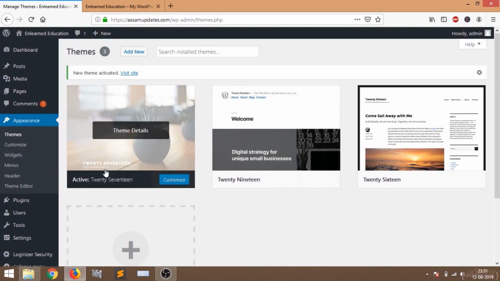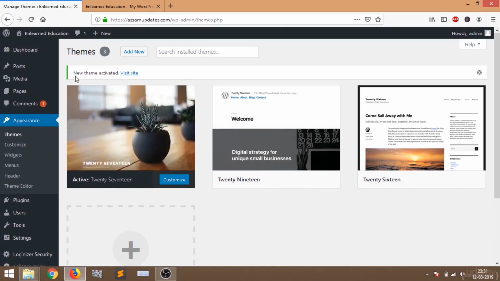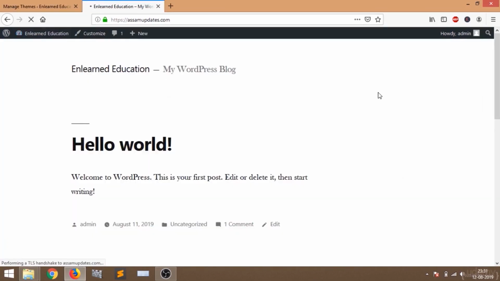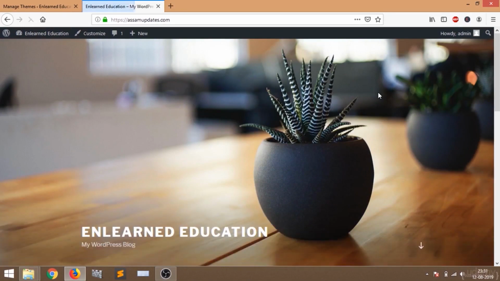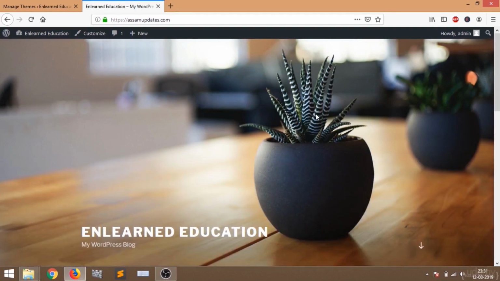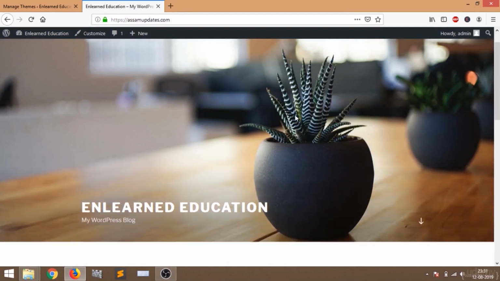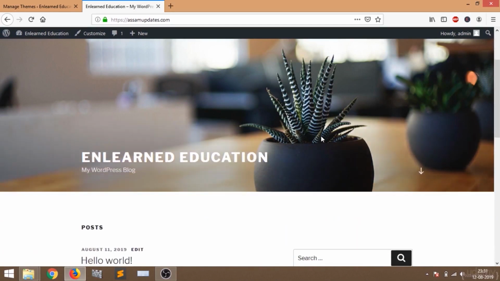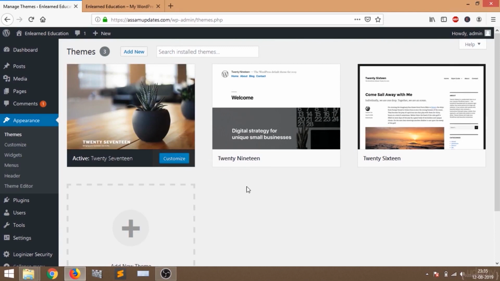Now you can see the 2017 theme is activated. Here you can see new theme activated. So now let's go to our website and refresh the page. Now you can see our website is looking different. When we change the theme, our website also changes. That means the theme is very important for the website. We are going to add a new theme.